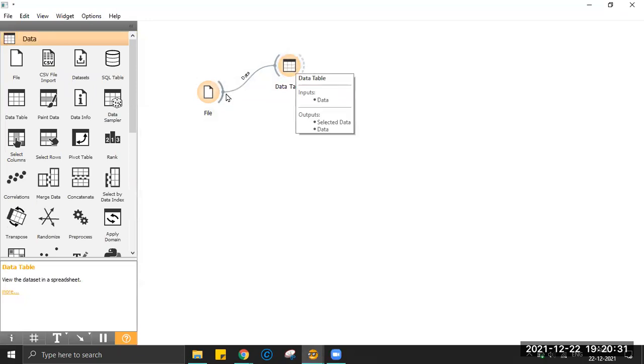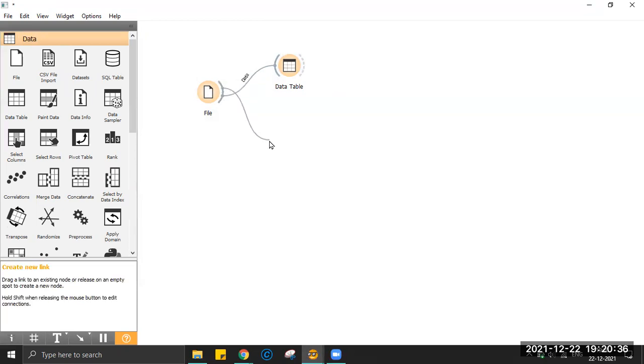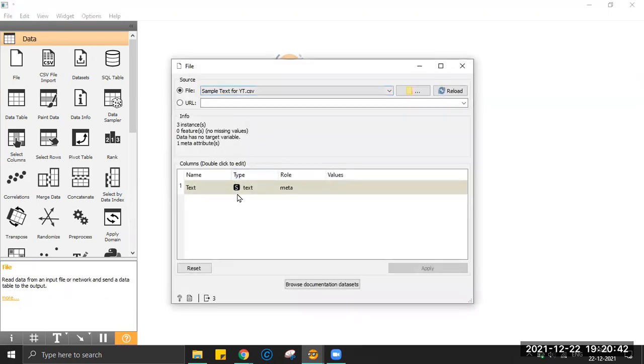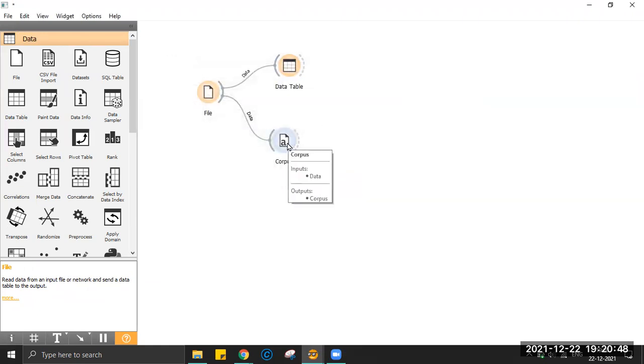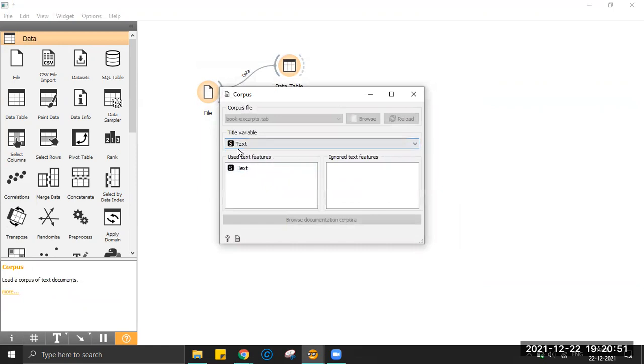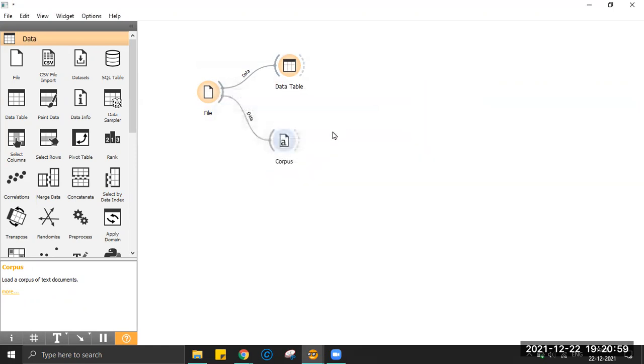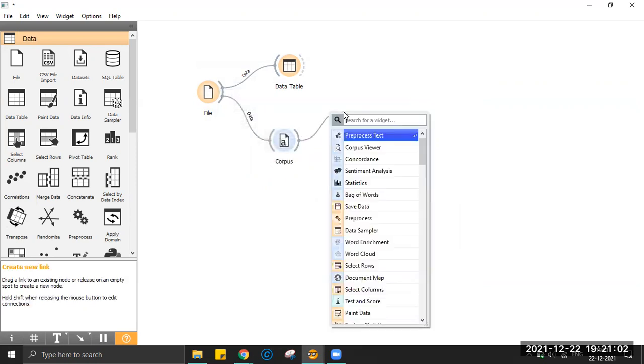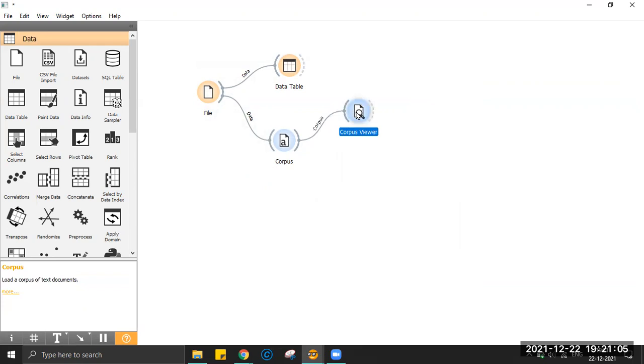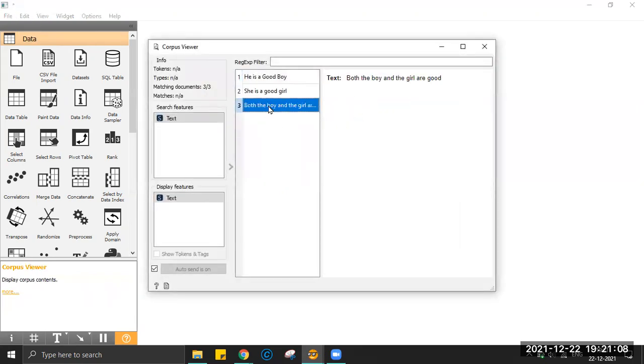So this is a normal view, but I want to do sentiment analysis and text pre-processing. So I will pull out a line and say corpus, because the data over here is treated as a text field, which is a meta field. To handle that data, I need a corpus widget. It is nothing but telling which text fields you are going to use and which fields you are going to ignore. In this current file, I have only one column, so I'm going to use the same column. I can view my details again using corpus viewer, which will make it easy for me to view each and every record in my file.